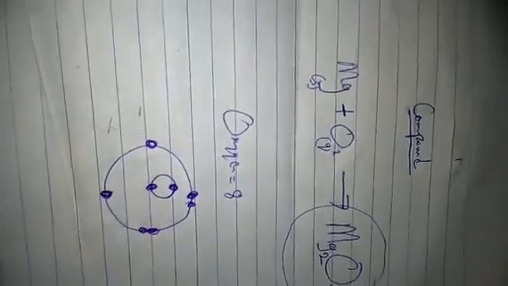How many electrons do you think remain? 6 to complete 8. So we count electrons like this before pairing them according to Pauli's exclusion principle: 3, 4, 5, 6. But you notice that this atom is not stable. Why is it not stable? Because now we need 2 electrons to complete this. So oxygen requires 2 electrons to complete it. Are you seeing it? So here is blank, here is blank.